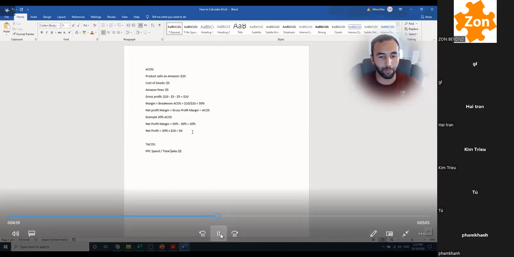So if you go into your campaign manager and your PPC spend is $1,000, and then your total sales for that same period of time is $10,000, your total Acos is going to equal 1,000 divided by 10,000, which equals 10%. So that's your total Acos.